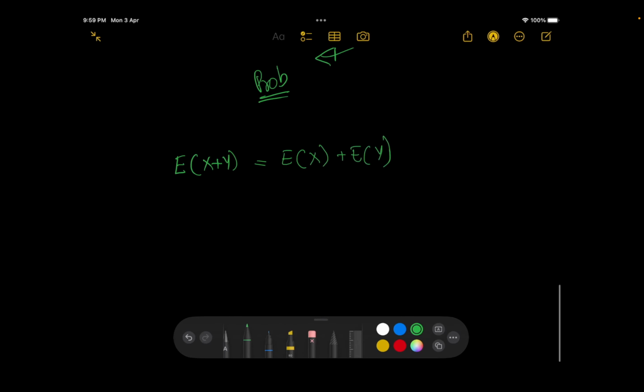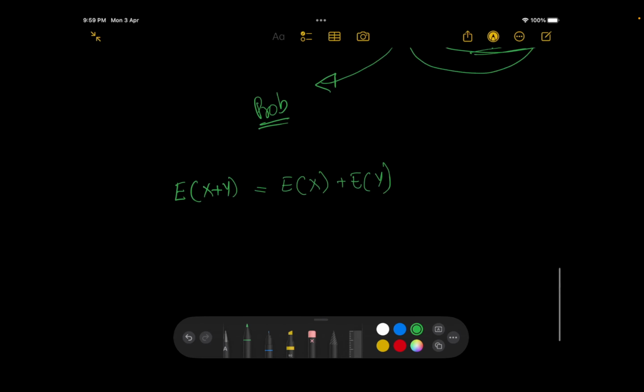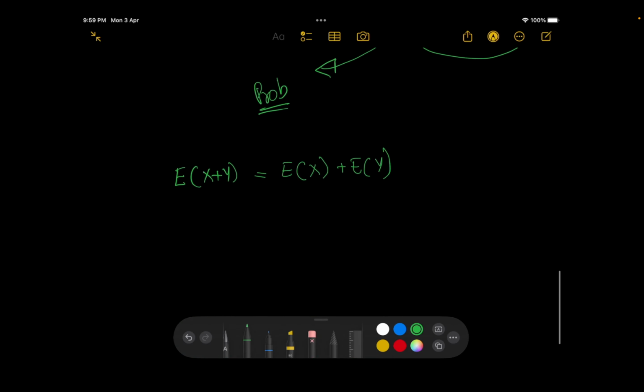Now wait a second, what does this mean? This basically means that, let's say you want to calculate the expectation of having x plus y. Then you can simply write it in this way. Yeah, examples would definitely make it more clear. But the thing to note over here is that x and y need not necessarily be independent or dependent events. Even if x and y are dependent events, we don't care. We'll simply say that E of x plus y is equal to E of x plus E of y.